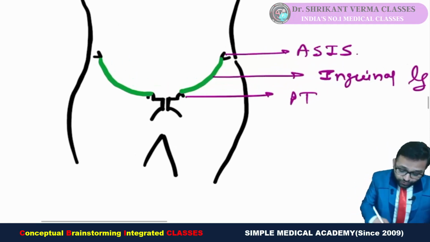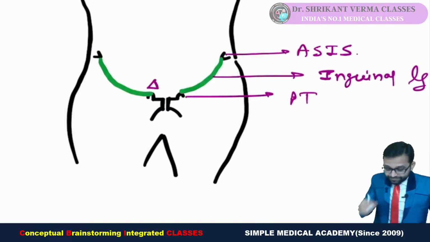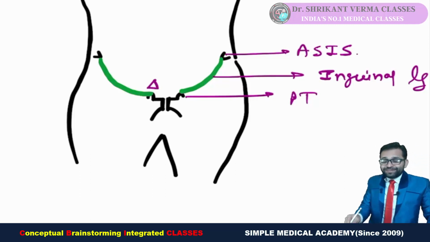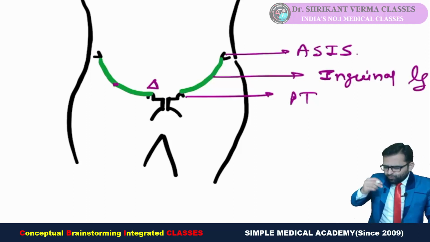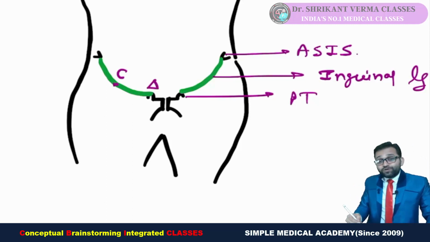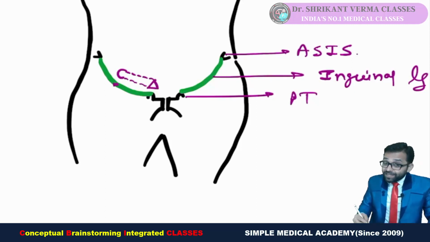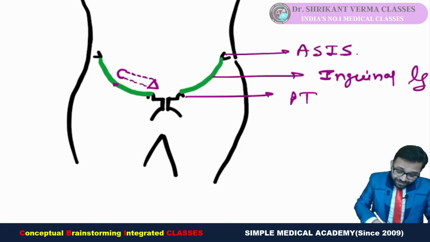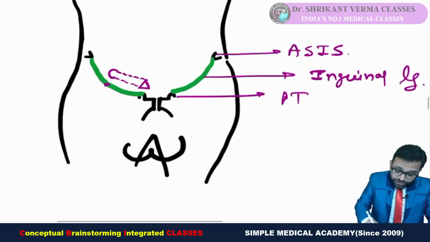Now I told you there are two openings just above our pubic crest. There is a triangular opening, the superficial inguinal ring, and about 1.2 centimeter above the mid inguinal point, there is the oval opening, the deep inguinal ring. There is one oblique passage between these two rings, that is the oblique canal, the inguinal canal. For better understanding, we have drawn here the scrotum, where there is the location of the testis.